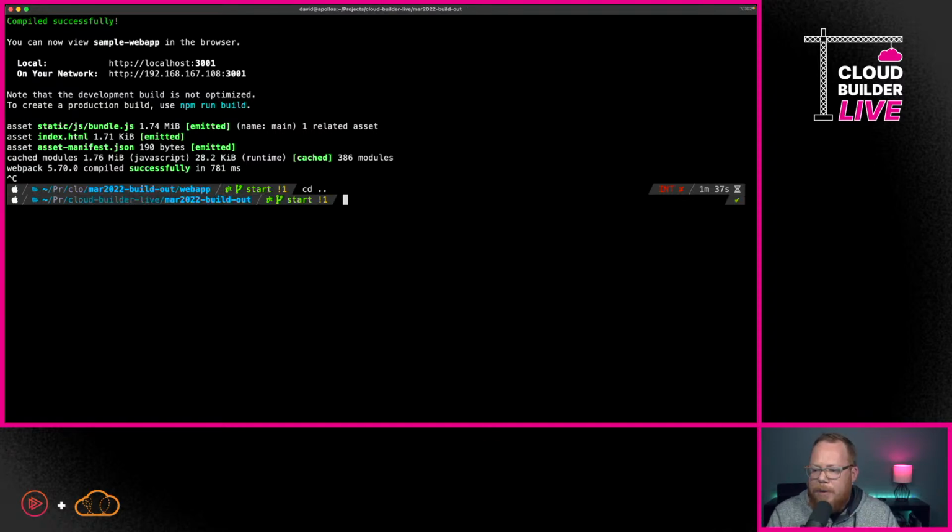I'm going to change back up here to the root directory, and we're going to create a directory where we're going to store our CDK code. This is going to be called infrastructure. Now, I'm going to tell you something here.